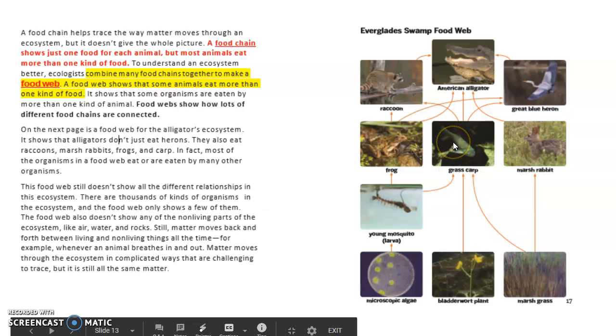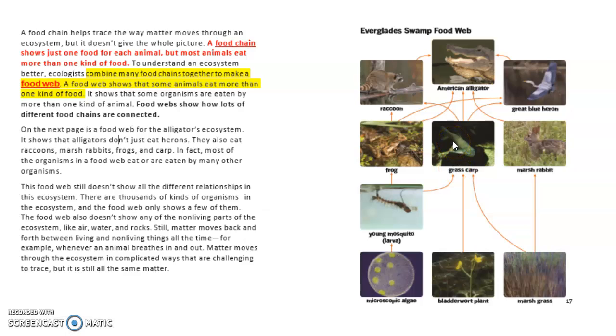It shows that alligators don't just eat herons, they also eat raccoons, marsh rabbits, frogs, and carp. In fact, most of these organisms in the food web are eaten by many other organisms. This food web still doesn't show all the different relationships in the ecosystem. There are thousands of kinds of organisms in the ecosystem, and the food web only shows a few of them.